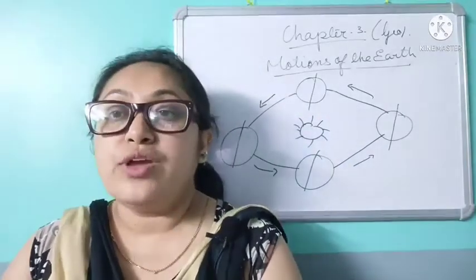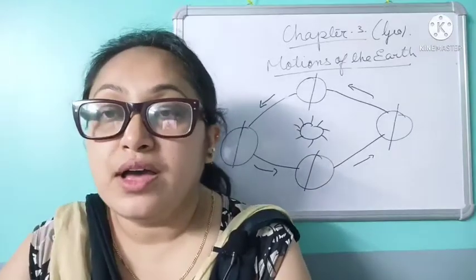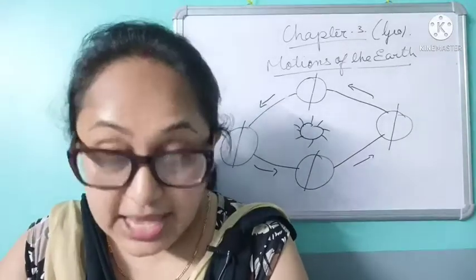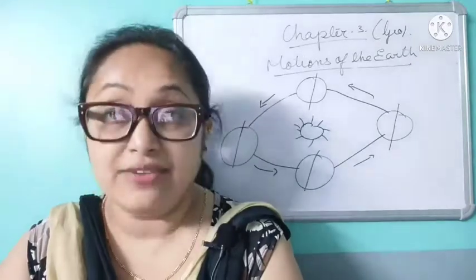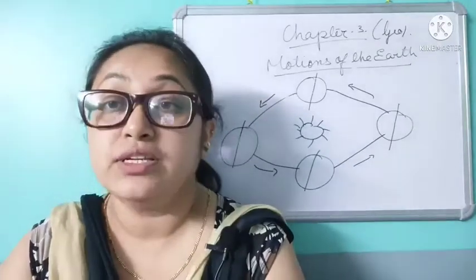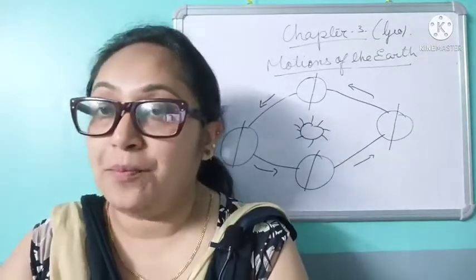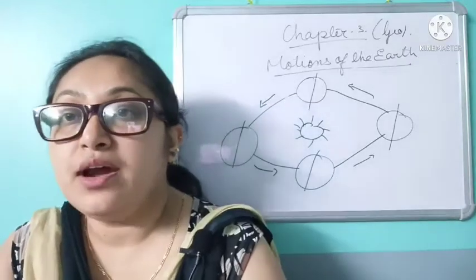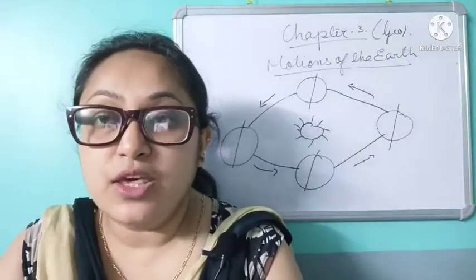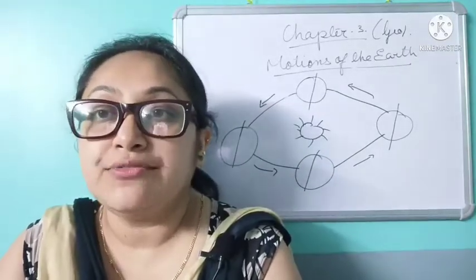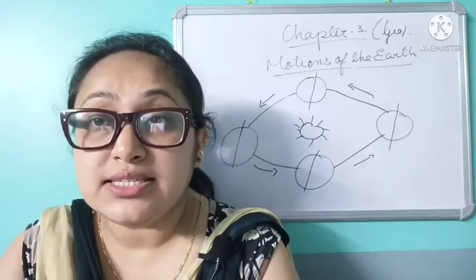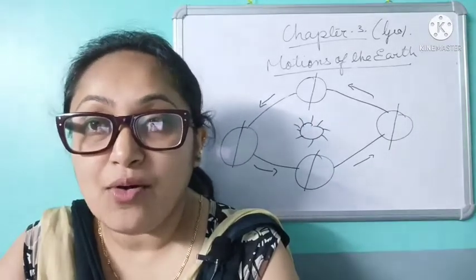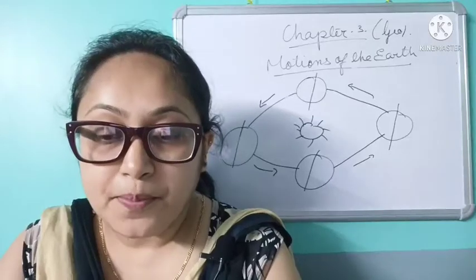Now we know that in a year we have 365 days, but it is written 365 days, 5 hours, 48 minutes and 56 seconds. That means it will come to nearly 366, but we usually know we have 365 days, and the leap year has 366 days. So we'll see how it is calculated.